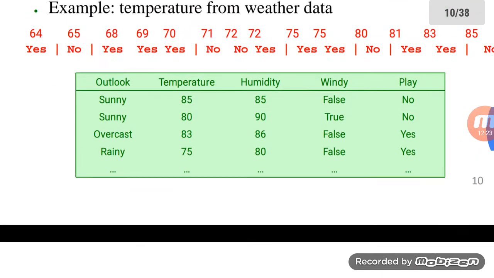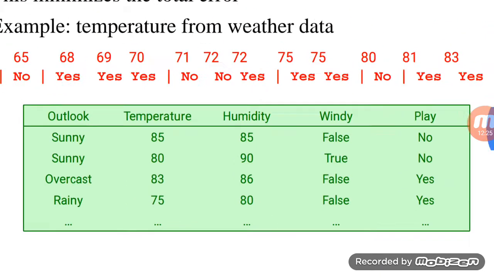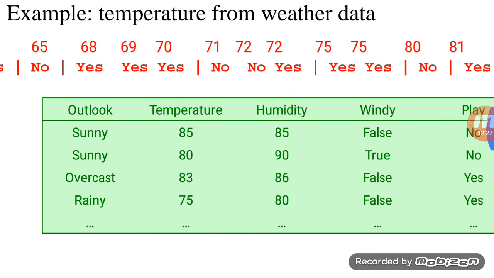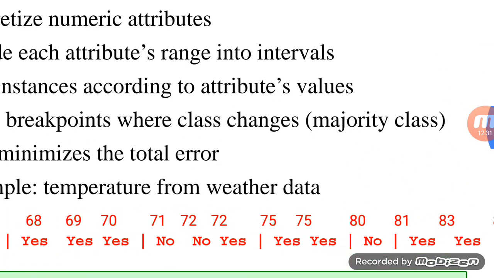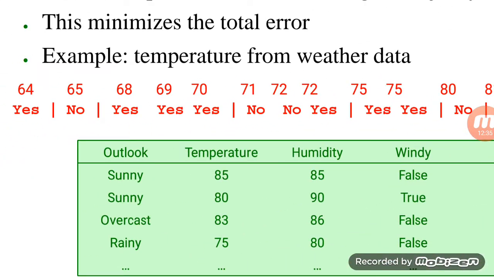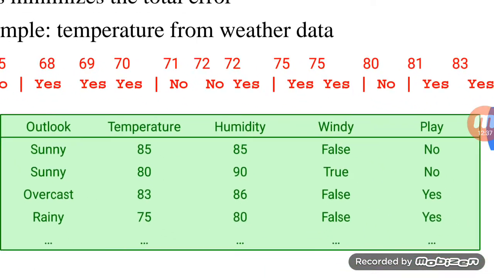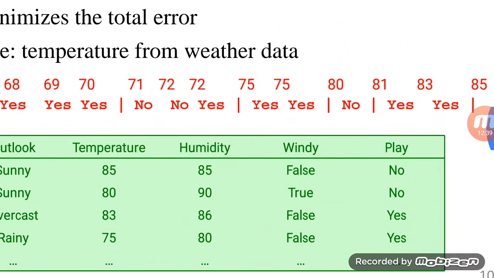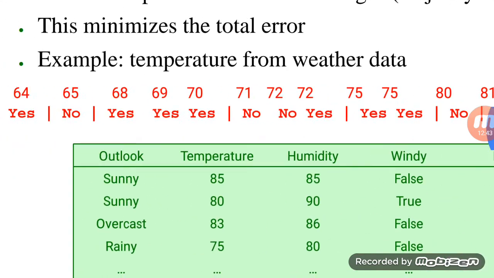So if this is the case for Sunny, our play condition will be, if we take, for example, all the values more than 77.